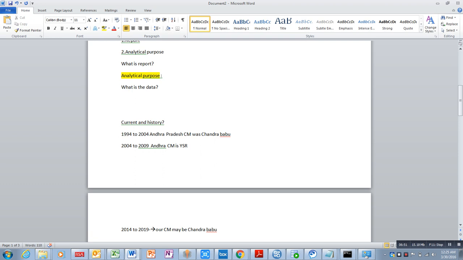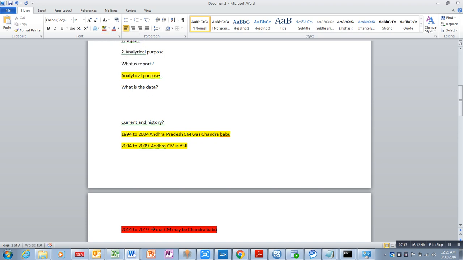But for 1994 to 2004, at any time you ask, our CM was Chandrababu Naidu. History we can't change. History never changes. Current data might be changed, may or may not be changed.